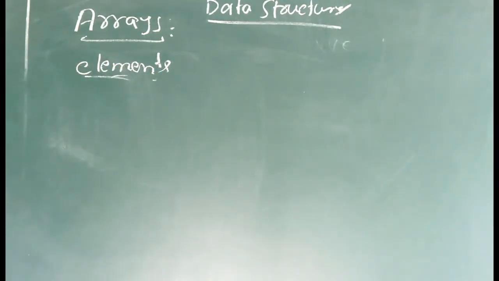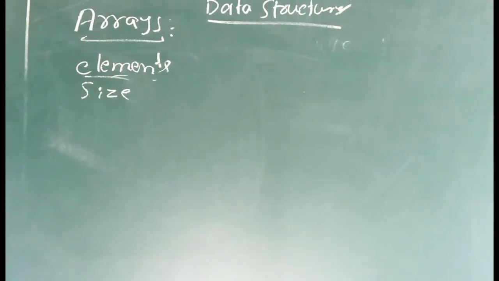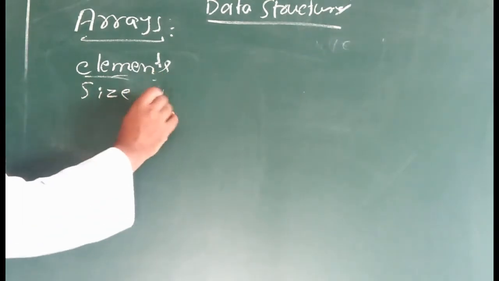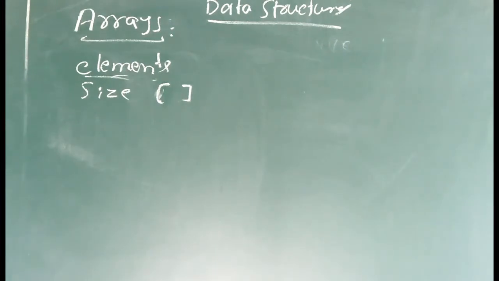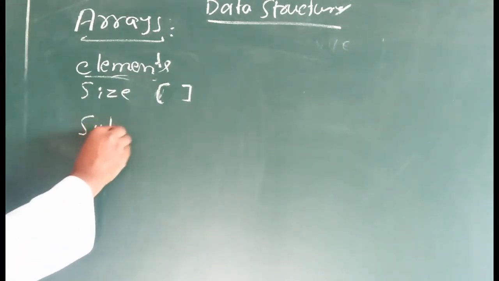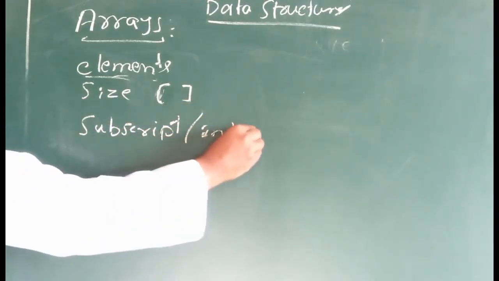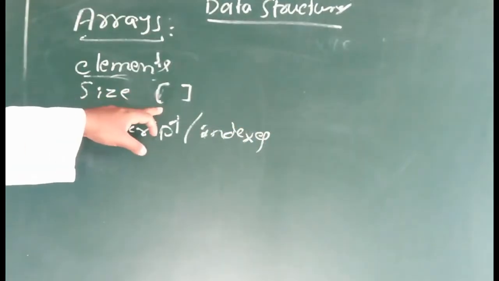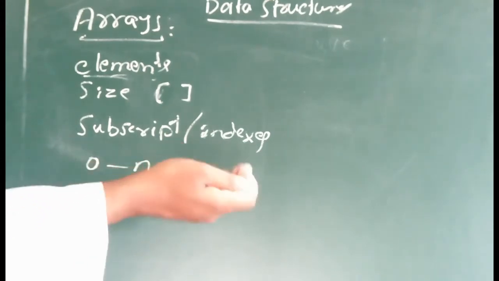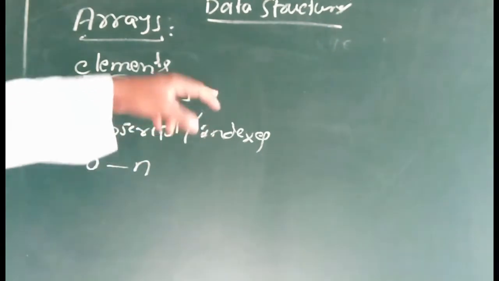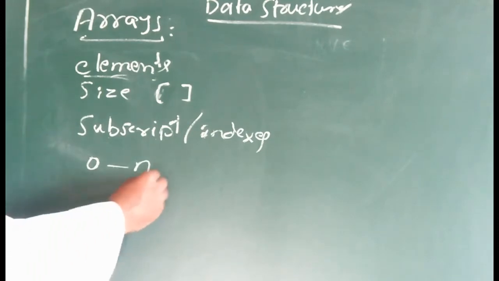And each array has a size. We represent the size of the array with a subscript, using square brackets. We call this a subscript or index. Indexes contain only positive numbers, starting from 0 up to n. N means n numbers: 0, 1, 2, 3, 4, 5. The size of the array is represented here. Starting from 0, this we call the index.